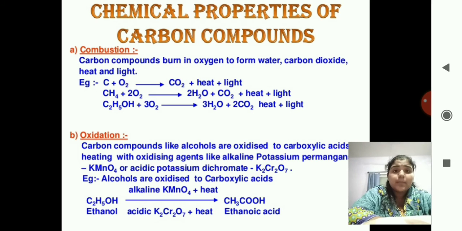Okay, see the example. Alcohols are oxidized to carboxylic acid. We will take the example of ethanol, an example of alcohol. It goes through the reaction, that is they add KMnO4 or potassium dichromate to it and heat it. After a few minutes you get ethanoic acid, that is CH3COOH. You get the ethanoic acid, and you have the functional group in it.